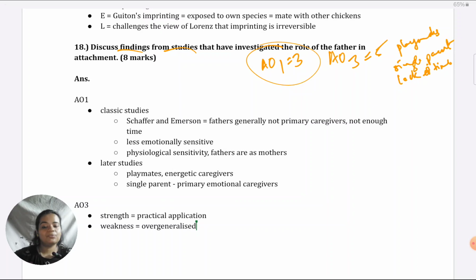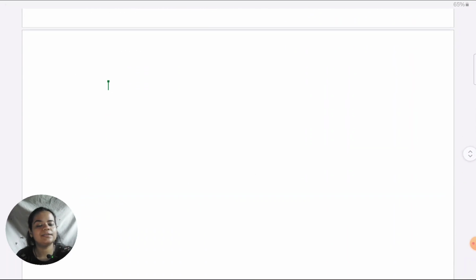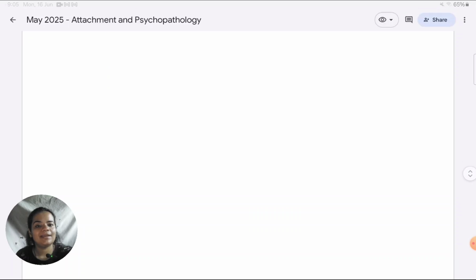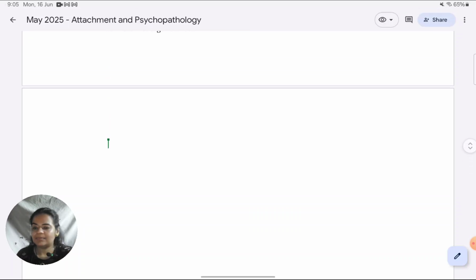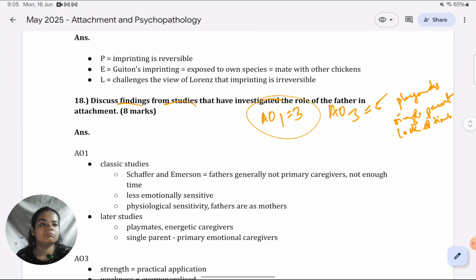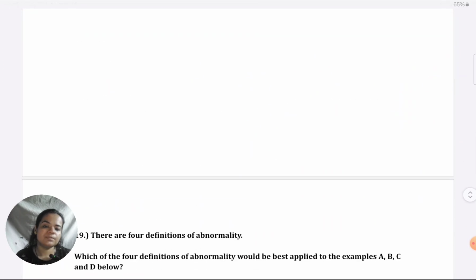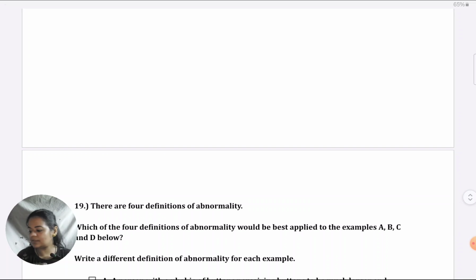Let's come to the psychopathology section now. What I see in most students is you find attachment a little more difficult. So I think it's good we've discussed it in more detail. Whatever I have said about attachment, how to answer certain types of questions, everything will apply to psychopathology as well. So I'll try to be less repetitive here. Whatever is new that's coming here in how to interpret the questions, I'll try to focus more on that.